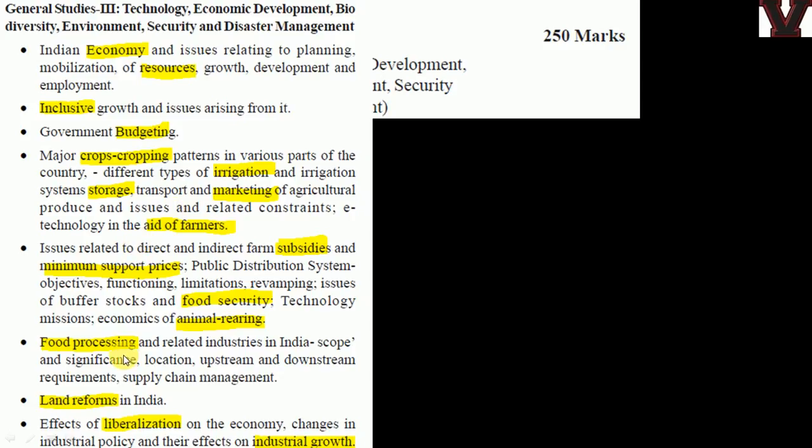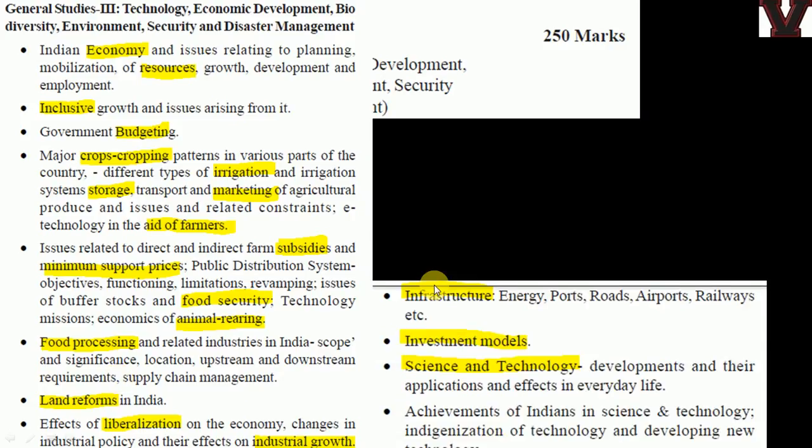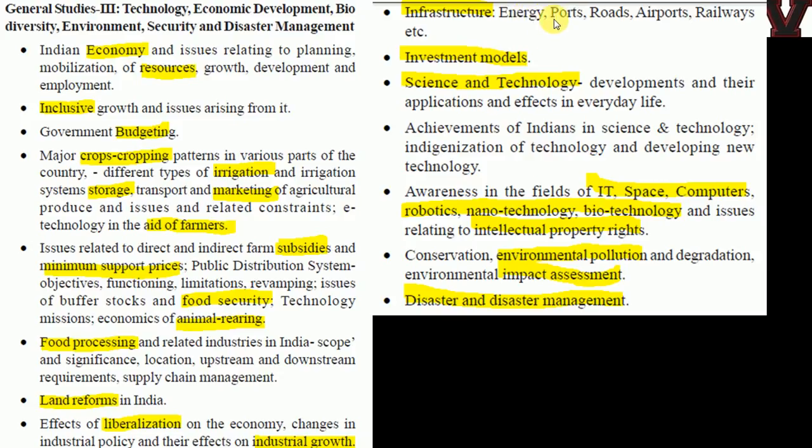Food processing also, I think every year one question has come, but not essentially in this paper. In this paper, I think at least in the last 3 years it has come. Then land reforms in India, again under agriculture you can put. Then liberalization and all, once or twice a question has come. Infrastructure, energy, like I told, every year at least 1 question is there. Airport, in the recent 2017 also, I think an airport related question came. Investment models also once or twice it came. Science and technology, as I told, robotics came once. Nanotech it came. Biotechnology, I think, is yet to come. And IT, space also: last year 2017, I think 2-3 space missions came. Even in the GS1 paper, the Juno mission was asked. So space is also gaining importance. Pollution, not much, but yes, a question has come.